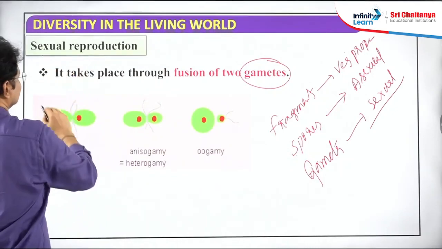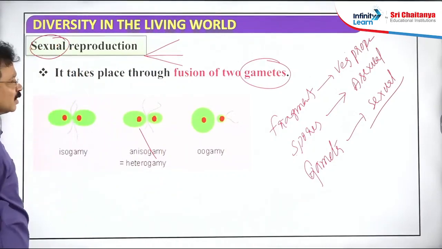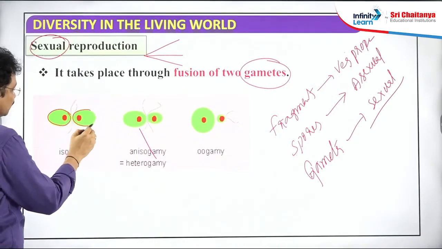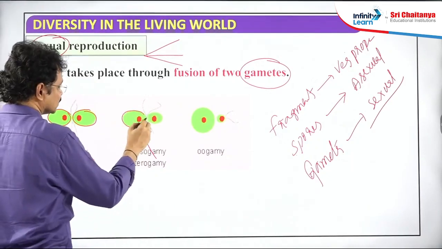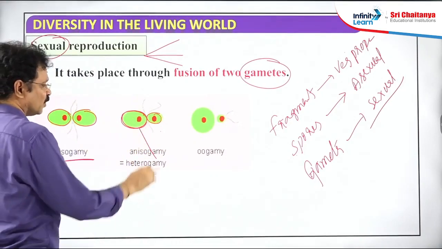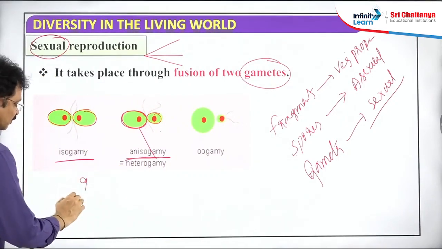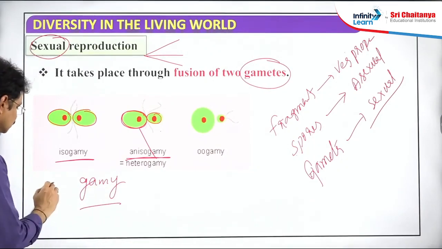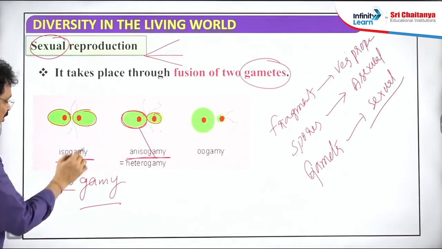But in algae especially, 3 types of gametic fusions are possible within sexual reproduction. If both the gametes are similar structurally and functionally, that is the meaning of isogamy. If both the gametes are dissimilar structurally, one gamete smaller, another larger, one motile, another not motile, that is called anisogamy. What is the meaning of gamy? Gamy means gametic fusion. Iso means similar. Both the gametes participating in the fusion are similar.